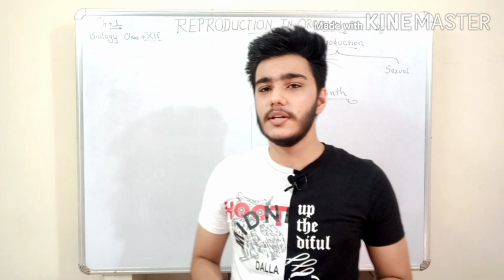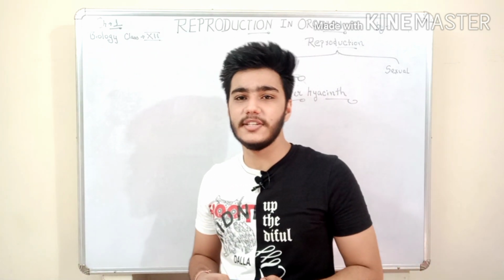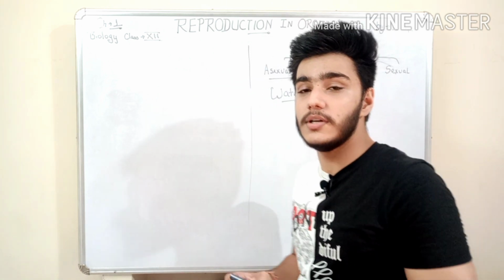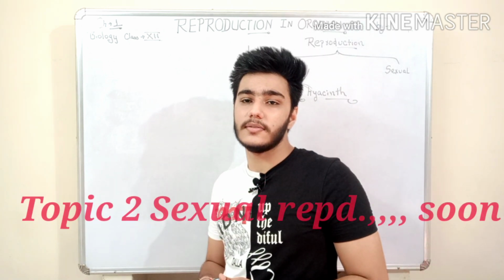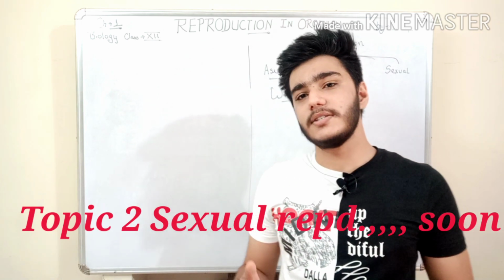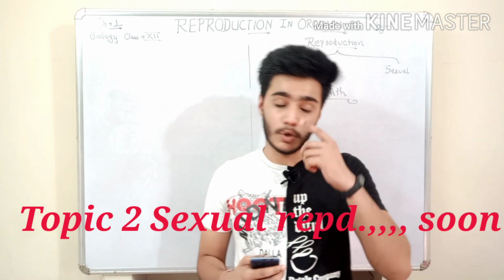So this was the first part of chapter 1, asexual reproduction. In further topics we will try to learn sexual reproduction and some of the parts like pre-fertilization, fertilization, post-fertilization. We'll learn much more about it in topic 2.